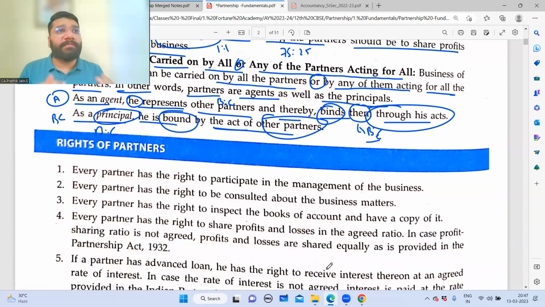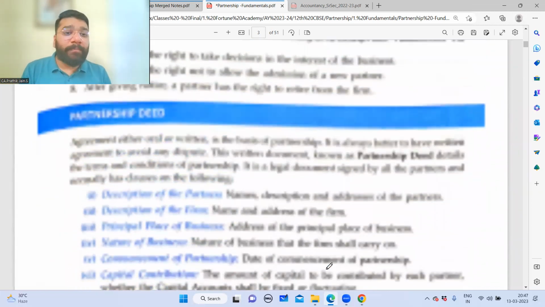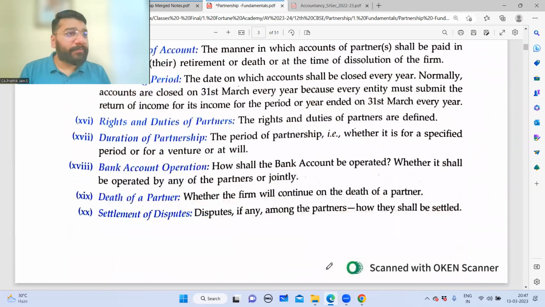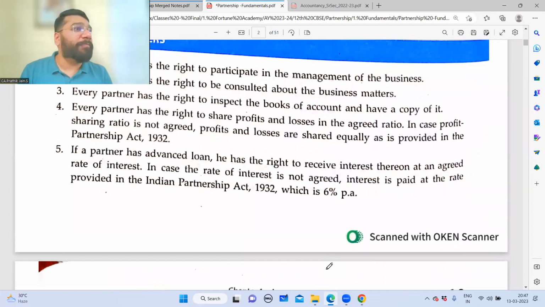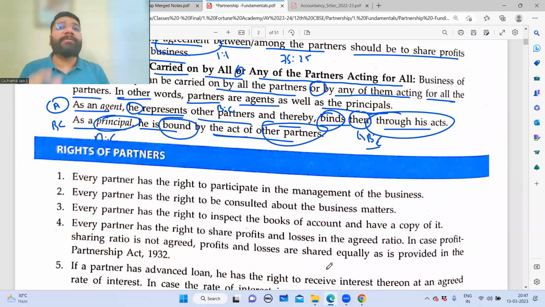So this is the thing, guys. We cannot go so deep. So your questions have to be a little bit limited, so that I can complete the portions faster. I'm okay to answer all these queries, but if I keep on taking all these queries in depth, we'll not be able to complete the portions on time, because the target for today was to complete even the partnership deed. Now it will take the next half an hour for me to complete the remaining 1.5 pages. So you have to go a little bit faster.